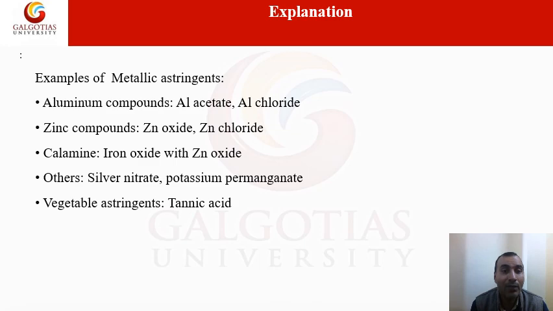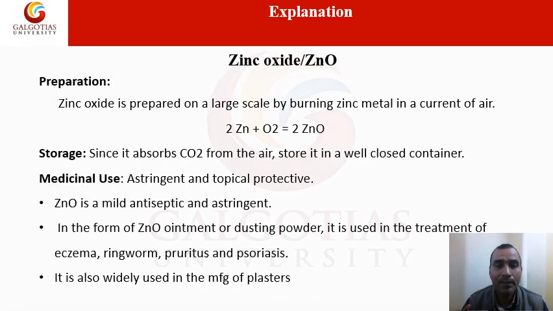The next one is calamine. Calamine is also an example of a metallic astringent because it is a composition of iron and zinc oxide. Some other metallic compounds also have astringent property, like silver nitrate and potassium permanganate. Among vegetable astringents, tannic acid can also be used. So these are examples of metallic astringents, and we will discuss a few of them here.